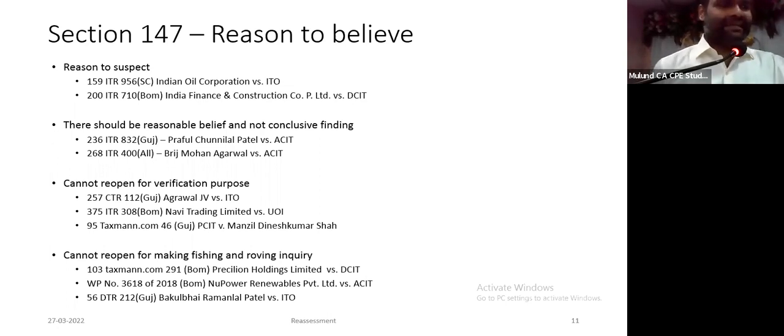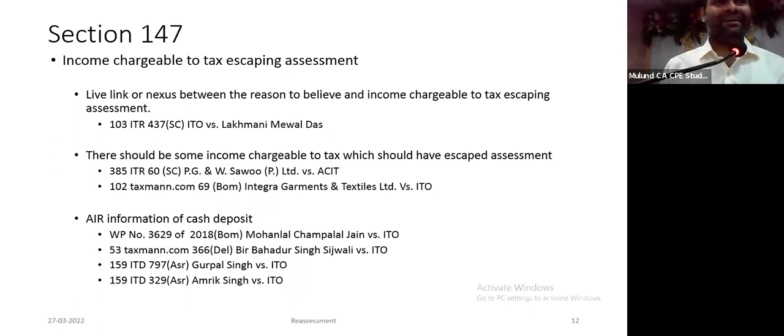So in this case, categorically, since the information is regarding 40 lakh rupees, whereas the transaction is of 4 lakh rupees, it itself shows non-application of mind. And he has not verified the record. So on this count, you can succeed at the appellate levels, tribunal levels. वो तो ऐड करेगा, वो नहीं छोड़ेगा.